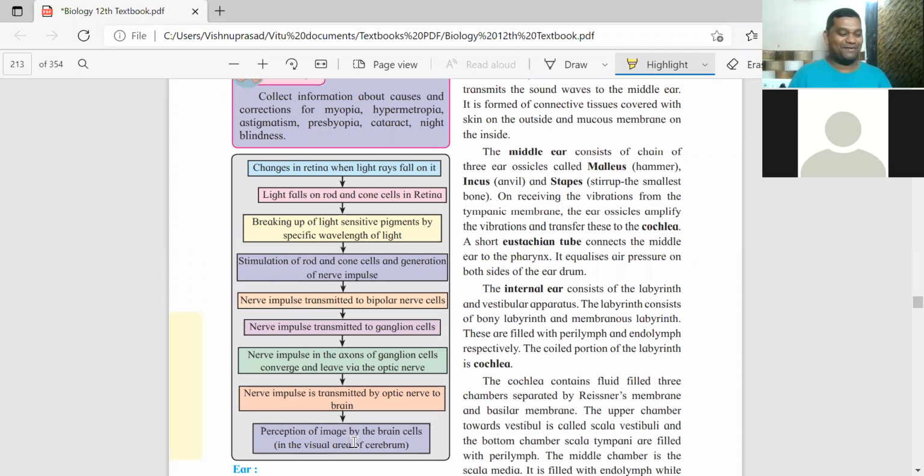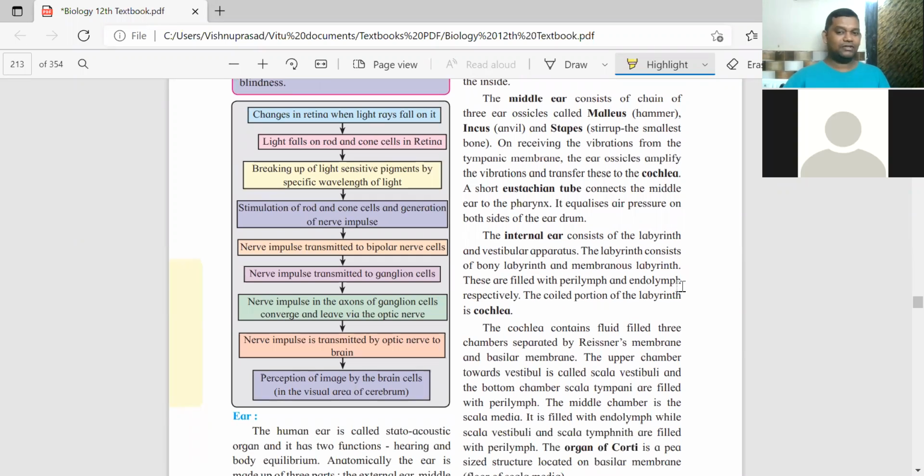Imagine how it works. That's the beauty of this. So like that you can practically understand the things that happen in your life every day. That's all about the human eye. Any doubt in the human eye? Not yet. You have to practice and read.